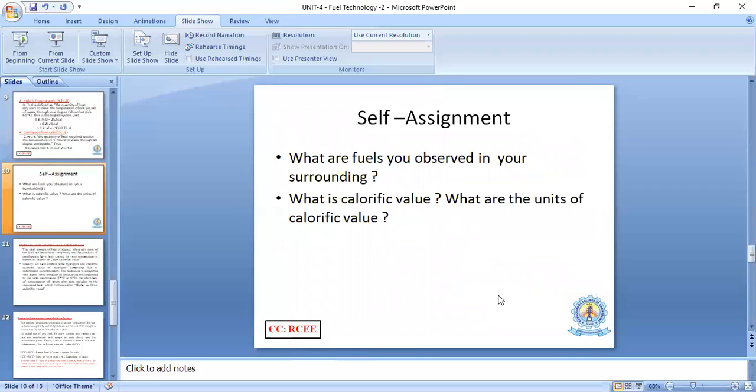Take this as a self assignment. What are the fuels you observe in your surroundings? Write them down. And the second one: what is a calorific value, and what are the units of calorific value? Thank you very much.